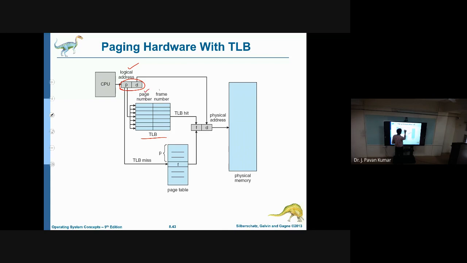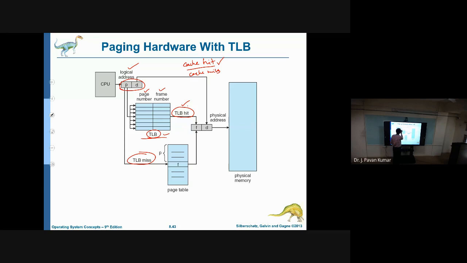Here we have two entries: page number and frame number. If the page is found, then we say it is a TLB hit. Hit means the page we searched for is found in this TLB itself. If it is not present, then we call it a miss. TLB hit means the corresponding page exists in the TLB itself. Similarly, a cache hit means the required word is present in the cache itself, and a cache miss means that particular word is not present in the cache.